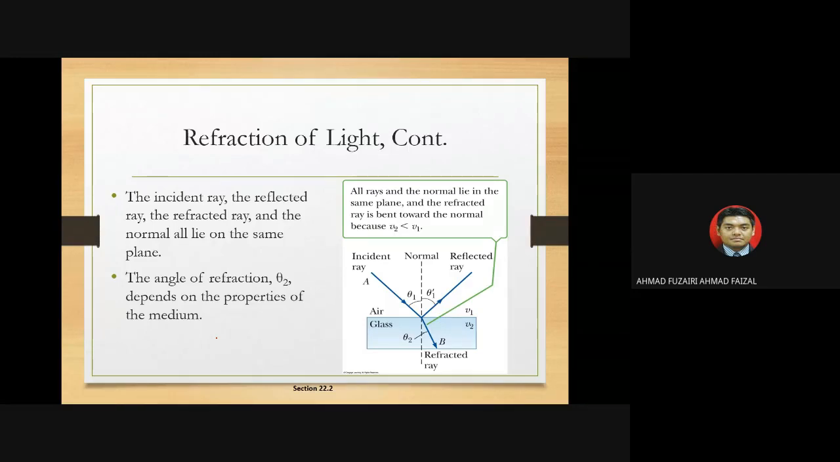So in that case the incident ray, the refracted ray, and the normal line lie on the same plane. Okay, so ada normal dekat sini. This is the normal. This is the incident ray, reflected ray, and also refracted ray. Tengok, dalam refraction of light ada reflected juga. Still ada. And theta I is equivalent to theta I prime, because it should follow the law of reflection.